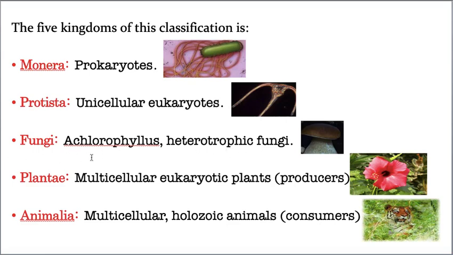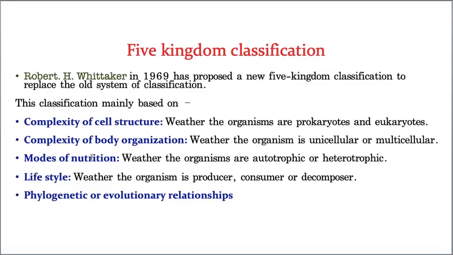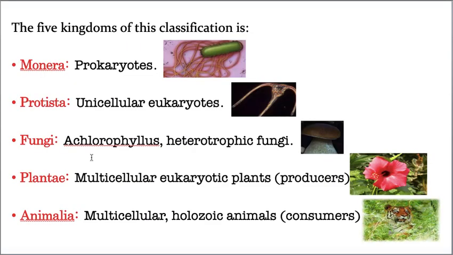This is a special, exclusive kingdom given by R.H. Whittaker. And the fourth and fifth are the same: Kingdom Plantae and Kingdom Animalia. All the multicellular autotrophs and multicellular heterotrophs are included under Plantae and Animalia. That's why five kingdoms are there.